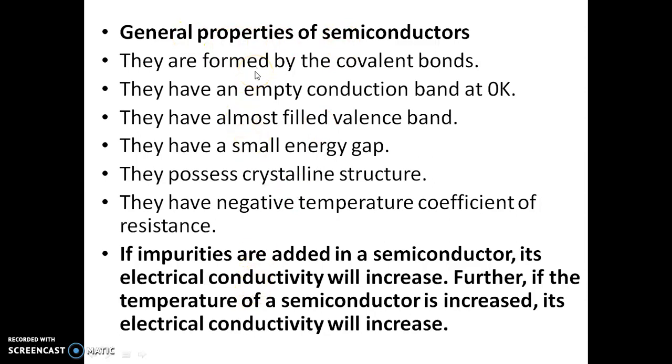Semiconducting materials are formed by covalent bonds. They have an empty conduction band at T equal to 0K. At T equal to 0K, there is no damage or breakage in the covalent bonds, so there is no free electron or conduction electron available in the material. So at 0K, the conduction band is empty. At that time, the valence band is almost completely filled. Then in the case of a semiconductor, there is a small energy gap.